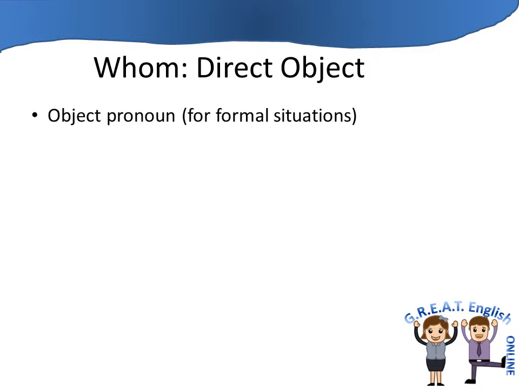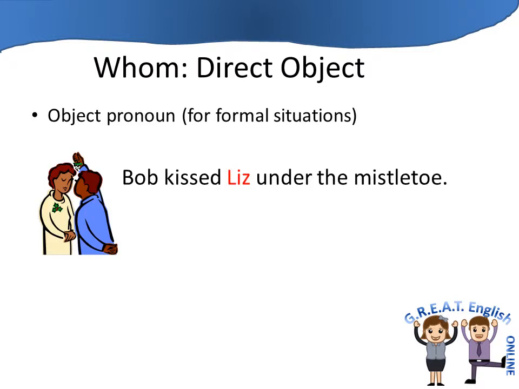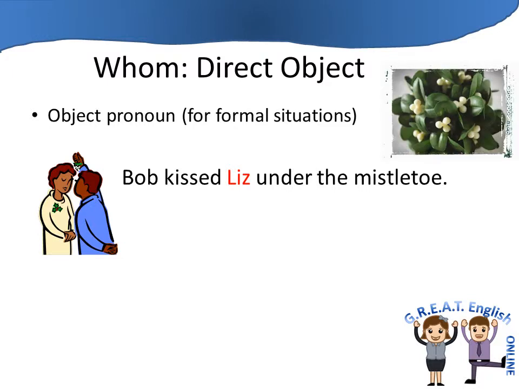Now the object, the direct object, receives the action of the verb. So I have a picture here, and this is Bob kissed Liz under the mistletoe. In case you don't know what mistletoe is, it's a parasitic plant that grows in trees in the winter in many countries.